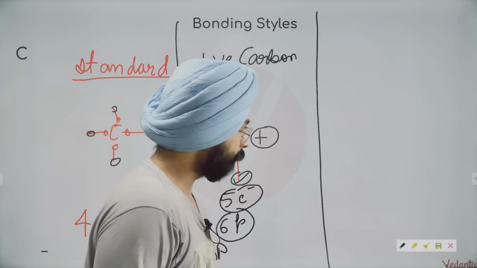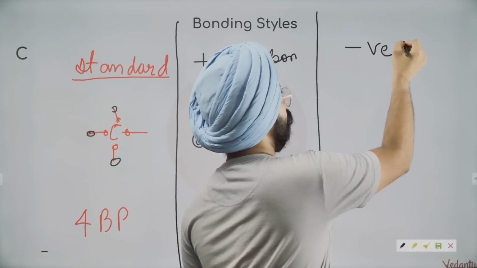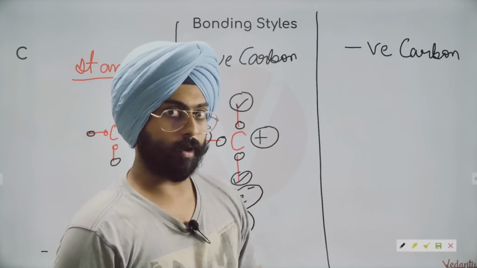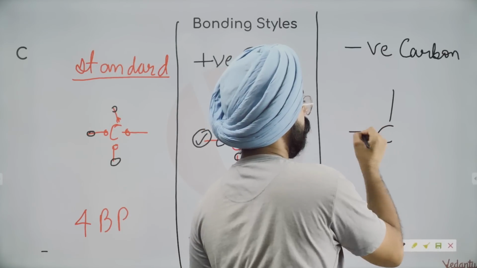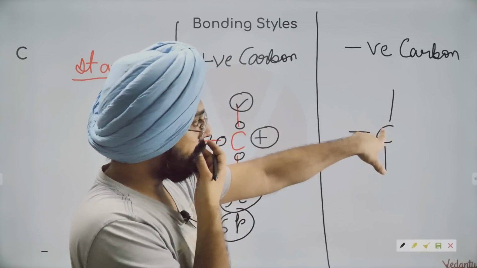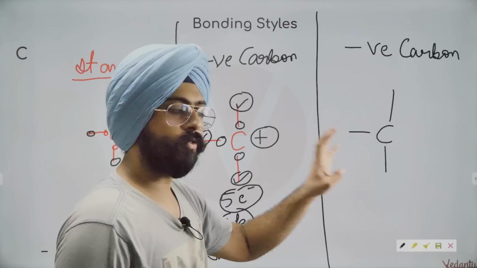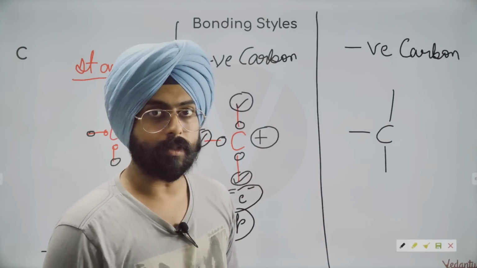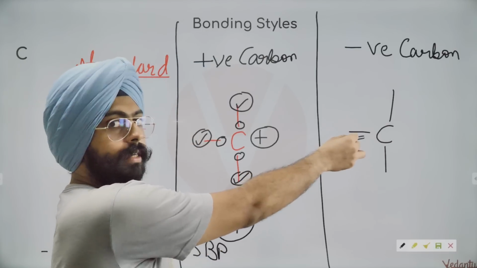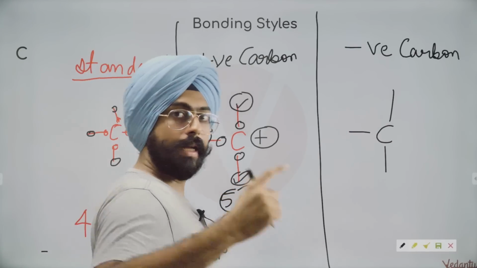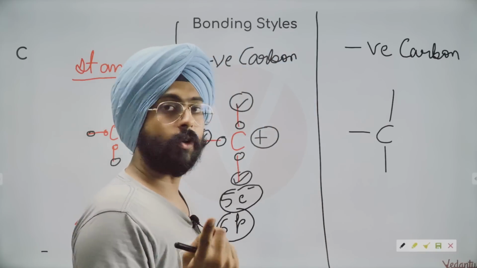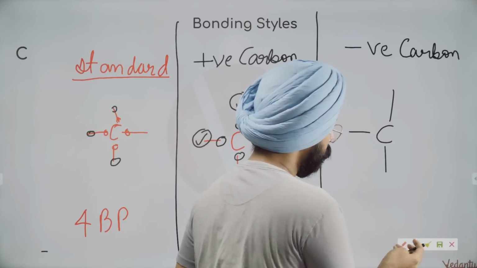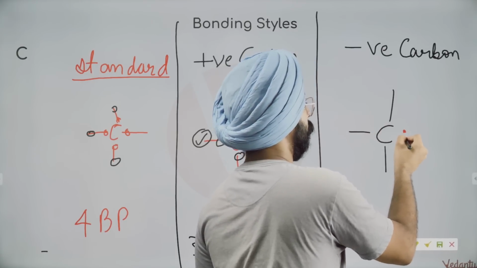Now, what we will do is, let us try to make a negative carbon. Let's give it an extra electron. How will we give it an extra electron? Let me show you. Right now, 3 bond pairs. So carbon has 5 electrons. 6 will make it neutral, 7 will make it negatively charged. 5 electrons right now. 6 electrons will make it neutral, as in the first case. 7 electrons will make it negatively charged. How do I give it 2 more electrons? Just give it 1 lone pair of electrons.